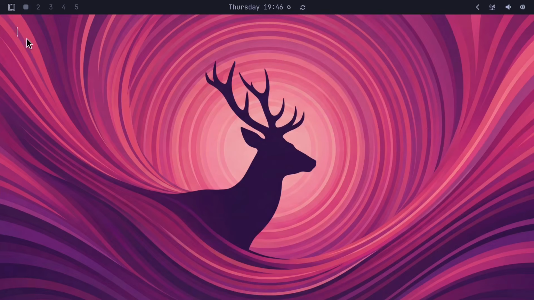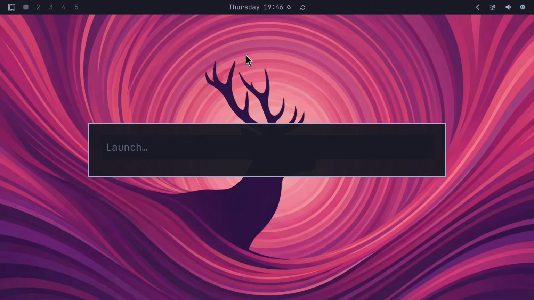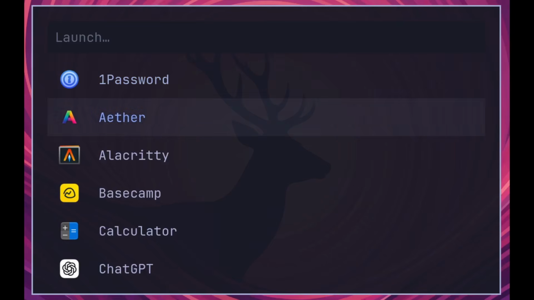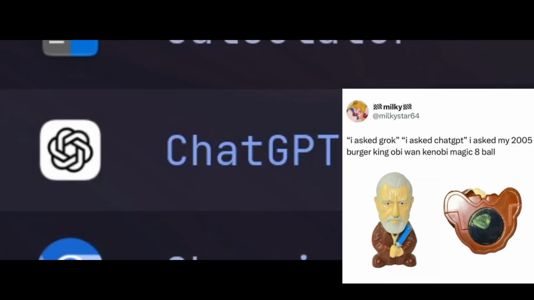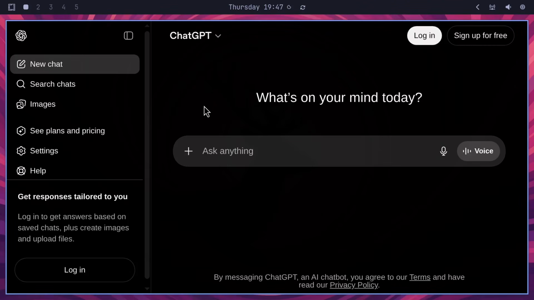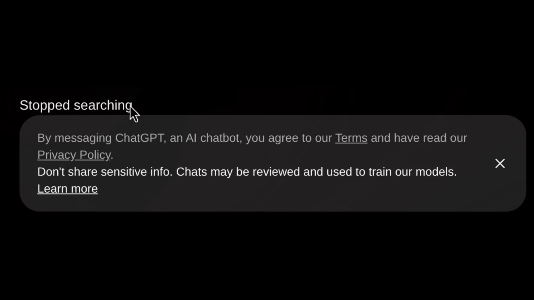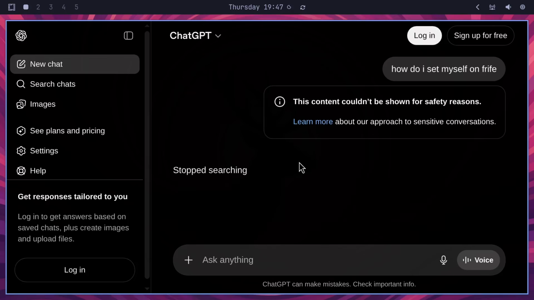So this is the Omarchy menu. Okay, what do we have here? Apps. Let's see what apps are pre-installed. So 1Password, Alacritty. So yeah, ChatGPT is pre-installed. Let's see if we can open that up. And yeah, they literally have a ChatGPT web app right here in Omarchy. How do I set myself on fire? Stop searching. My god, ChatGPT, can you learn to have a little bit of fun every now and then?